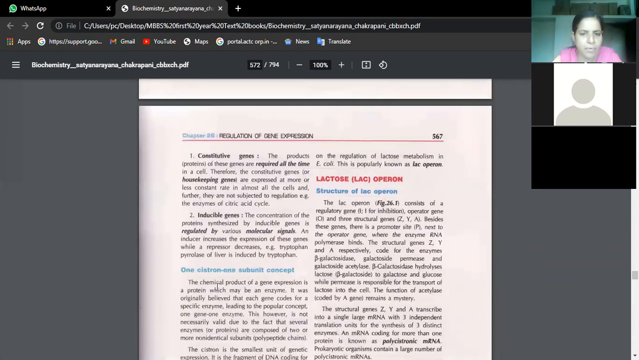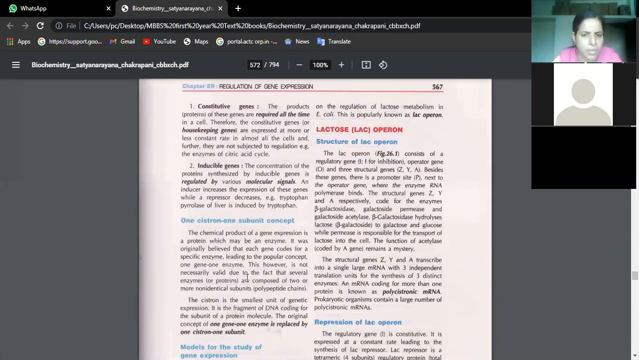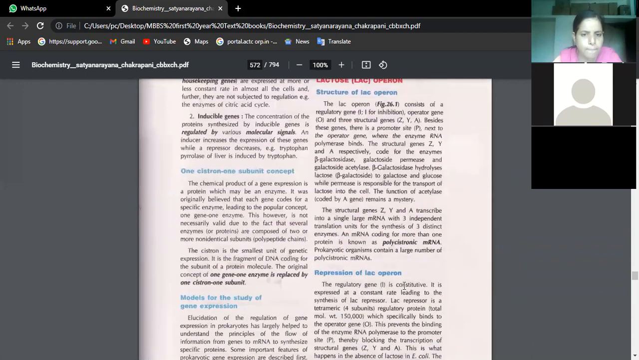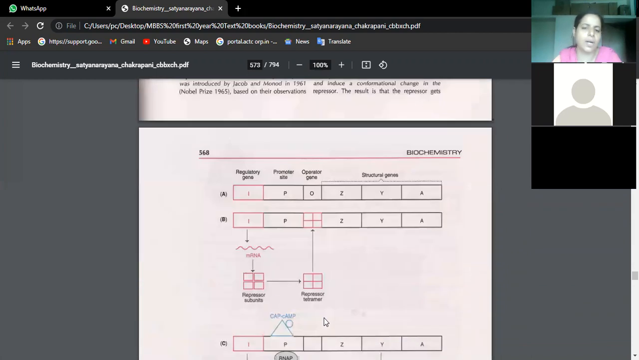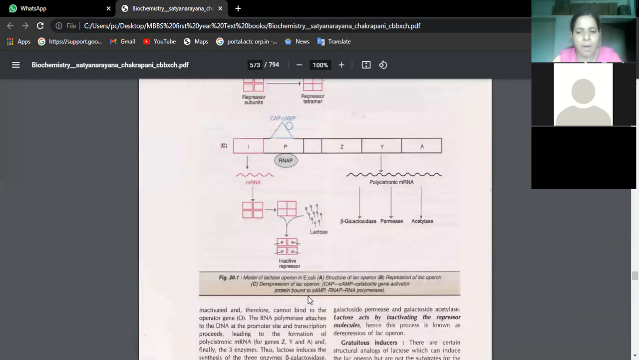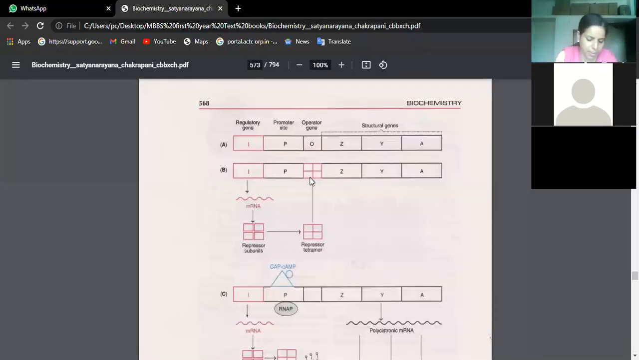We have constitutive genes and inducible genes. First, let us try to study the structure. Always study here carefully. The first thing given is the structure, the second is repression, and C is de-repression. Let me check the meaning once better. That means this is nothing but a synthetic gene. So that is the meaning of repression in Lac Operon.